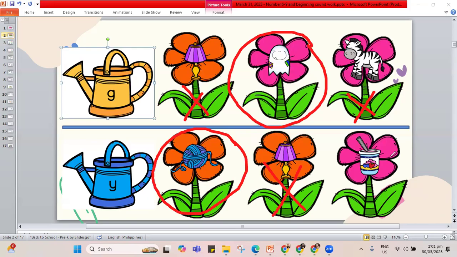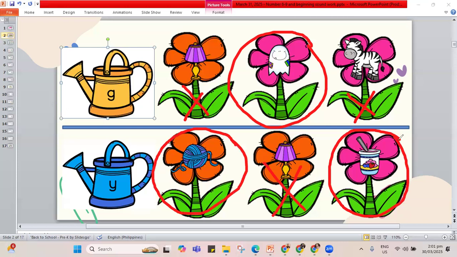Now, what about this snack? This one helps your tummy. That is the yogurt. So the yogurt is good for you. It is healthy. Yogurt begins with letter Y. Y sound. Yes, let's circle yogurt.